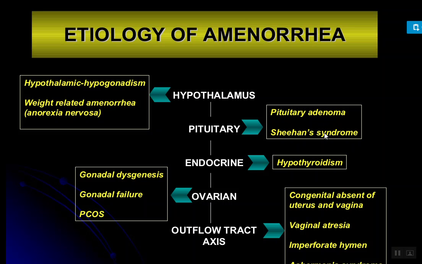A high blood level of prolactin stimulates the secretion of milk from the breast during breastfeeding, and it is possibly caused by a prolactinoma, a tumor of the pituitary gland that secretes the hormone prolactin. Any other tumor inside or around the pituitary can also cause amenorrhea.